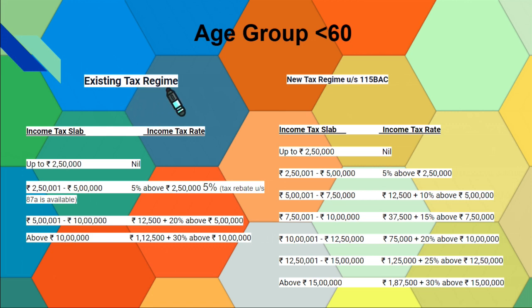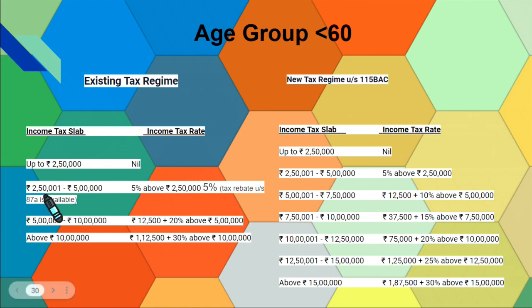The existing tax regime means the old system of tax calculation, the old slab rate. For income up to 2,50,000, the income tax rate will be nil. There is no tax liability for a person earning up to 2,50,000.